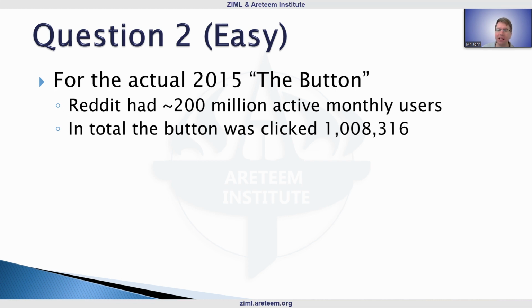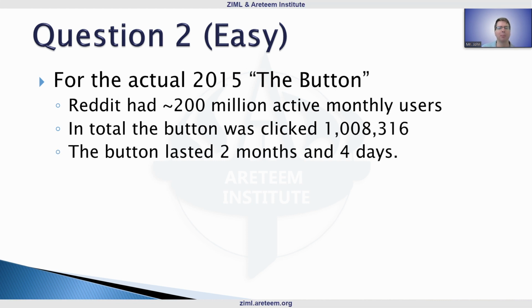So this is the number of times that the button was clicked. Roughly 1 in 200. Not all the people participated in this case. And the button lasted 2 months and 4 days. So that's our actual amount of time it lasted.